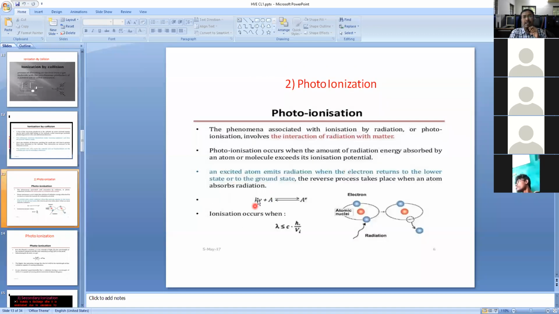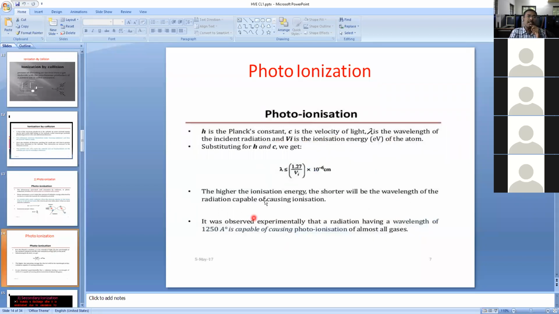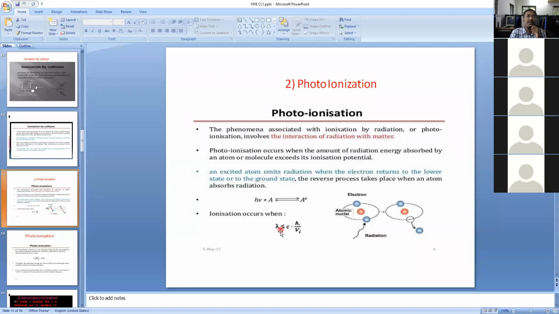This is what Albert Einstein explained: E is equal to hv, radiation energy is equal to hv. This energy falls on the metal surface. The metal surface has atoms and electrons. Once an atom is ionized, it releases electrons like this. It's clear. This condition must be satisfied, then only electrons are released. Otherwise, emitting electrons is not possible.